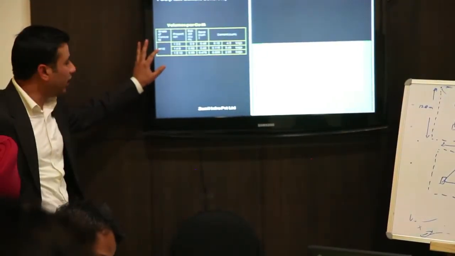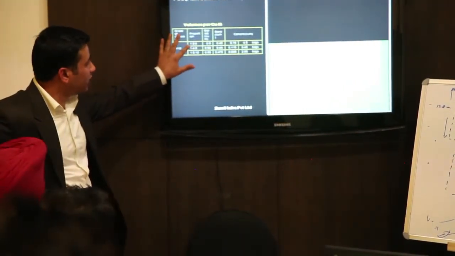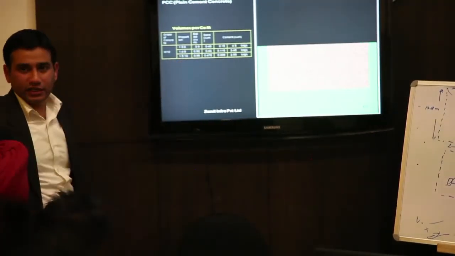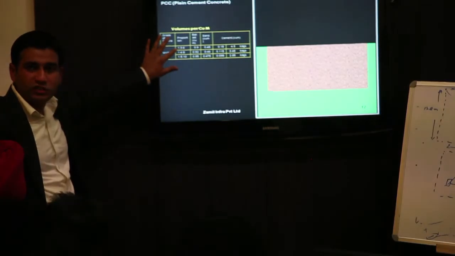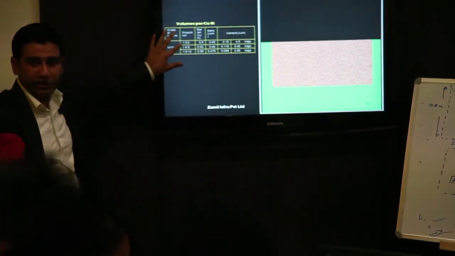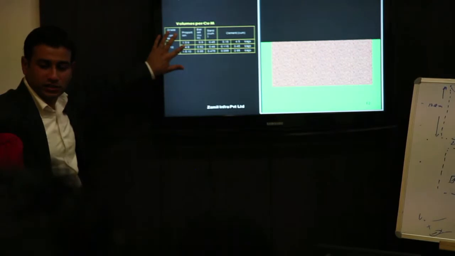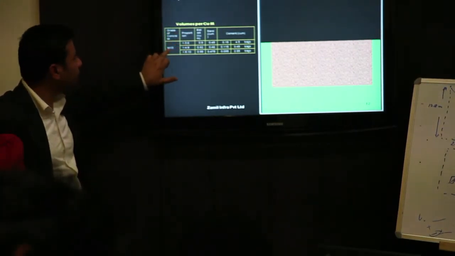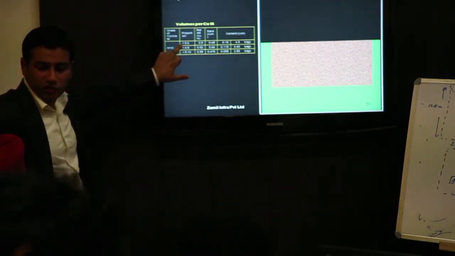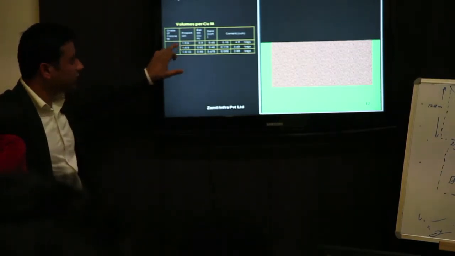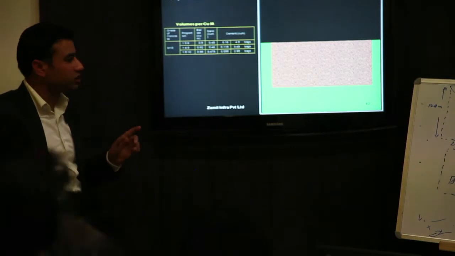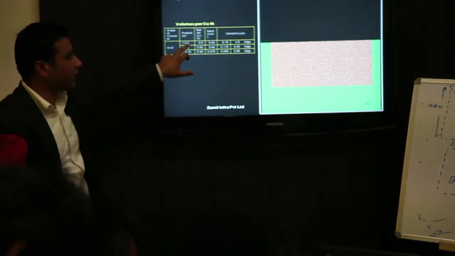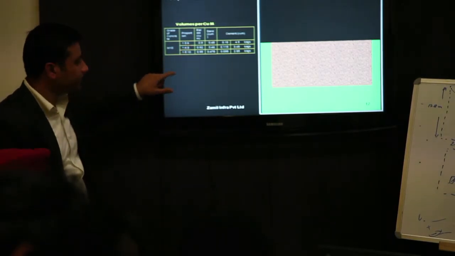Here is the PCC composition. The PCC is called M10, and the composition is 1:3:6, 1:4:8, 1:5:10. In it, the first digit denotes the cement, the second denotes the aggregate, and the third is the sand. Generally, the M10 ratio is 1:3:6: I use 1 bag of cement, then 3 bags of aggregate and 6 bags of sand, right?